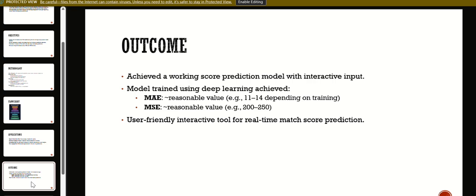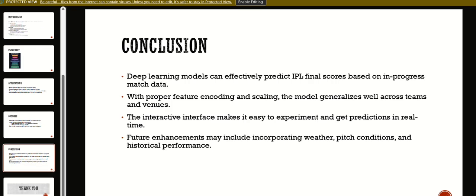Interactive tool. A user-friendly interface has been developed. It enables real-time score prediction, likely making it useful in live match scenarios or predictive sports analytics platforms. Next slide, conclusion.